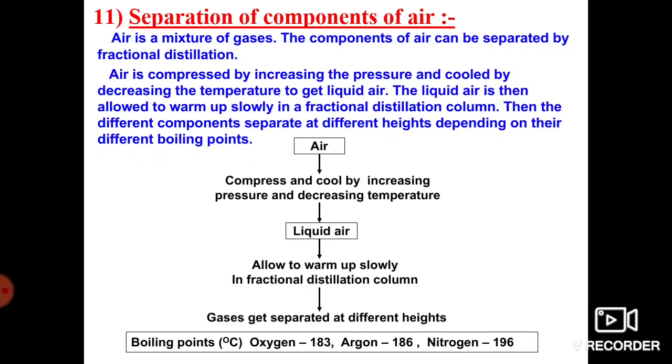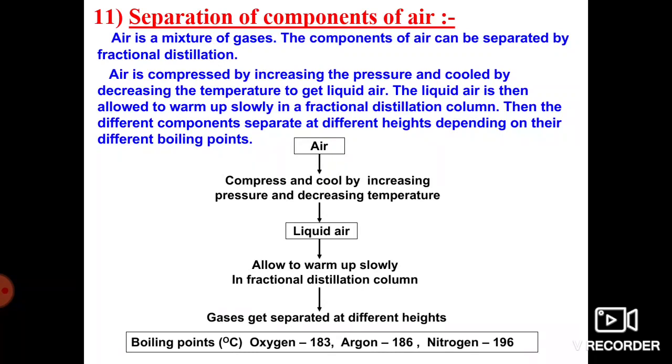Again, this liquid form of the mixture, impure air, when we heat it slowly using the fractional distillation phenomenon, based on their boiling points we get a pure amount of the substance. The best example is argon, where we get pure argon by using the separation of compounds.